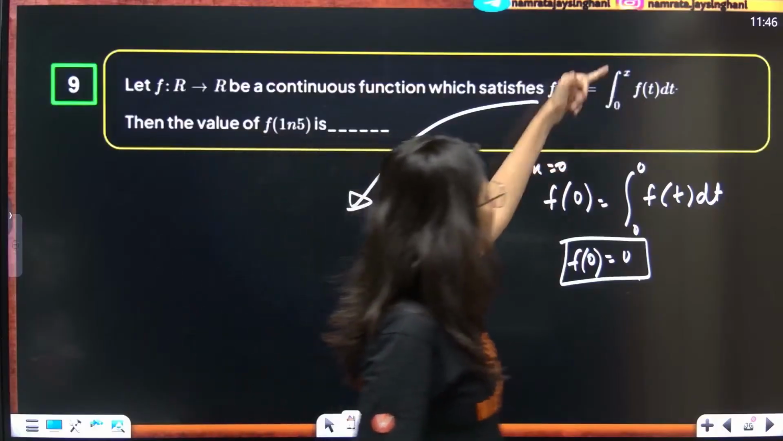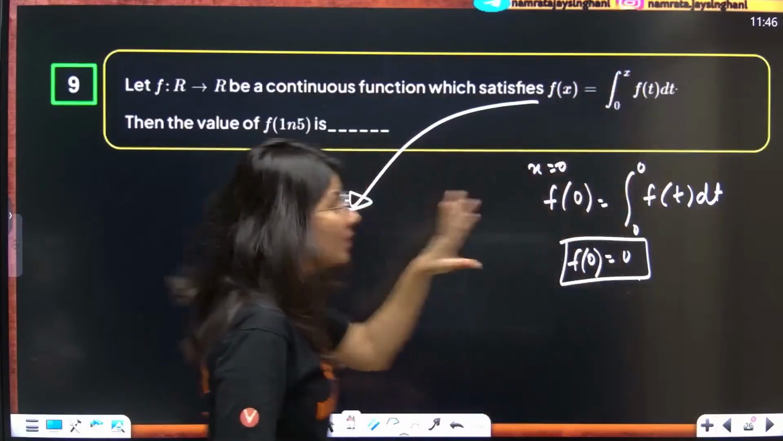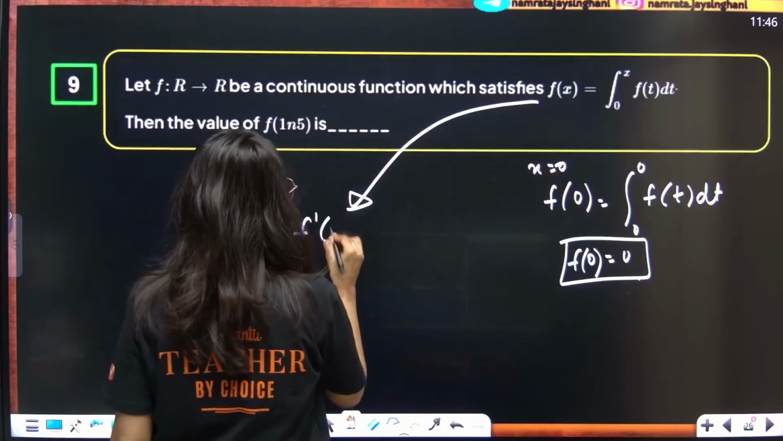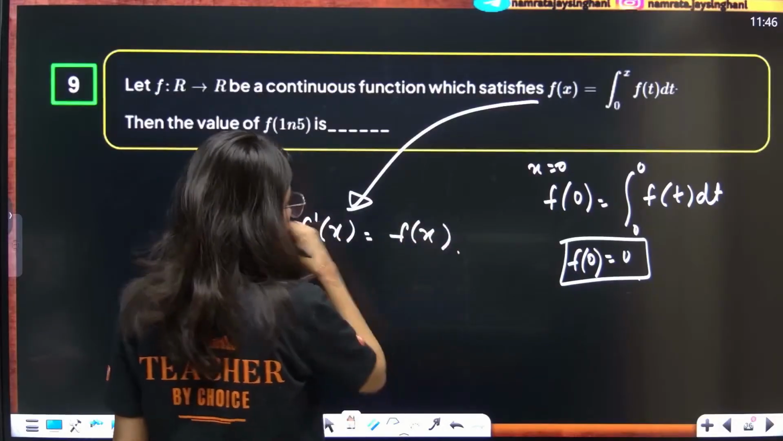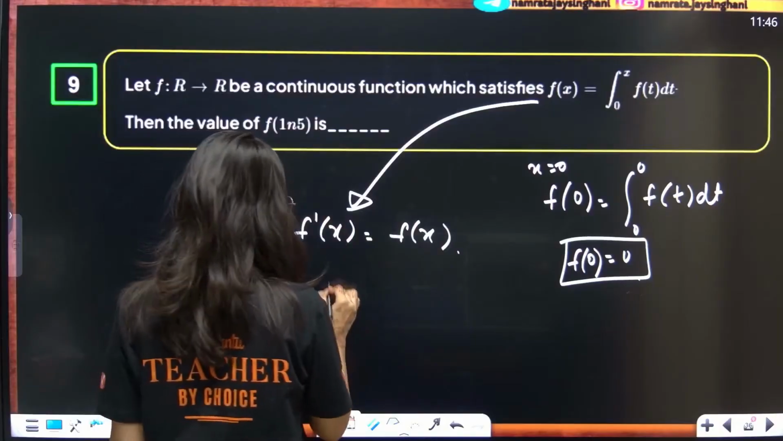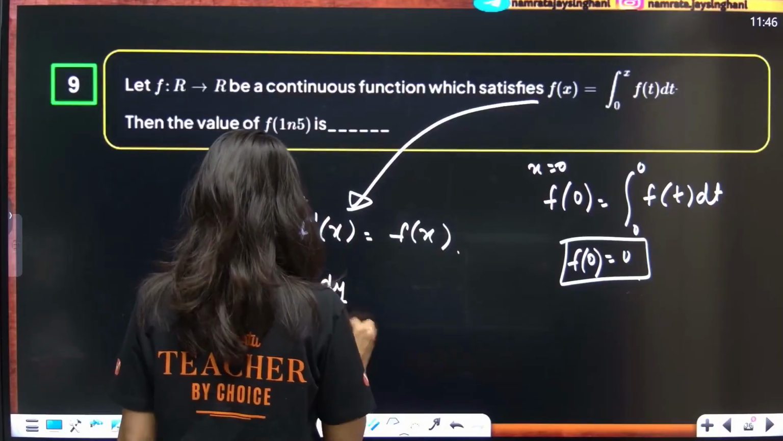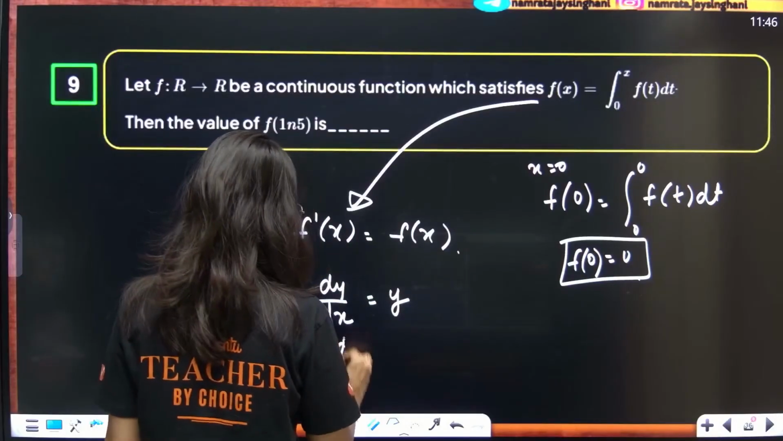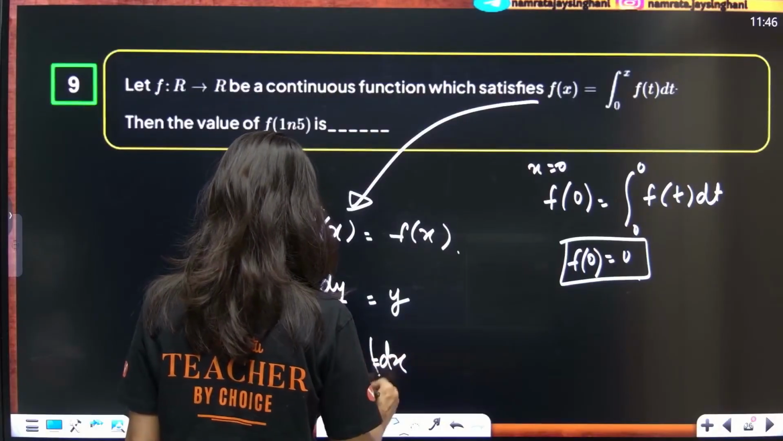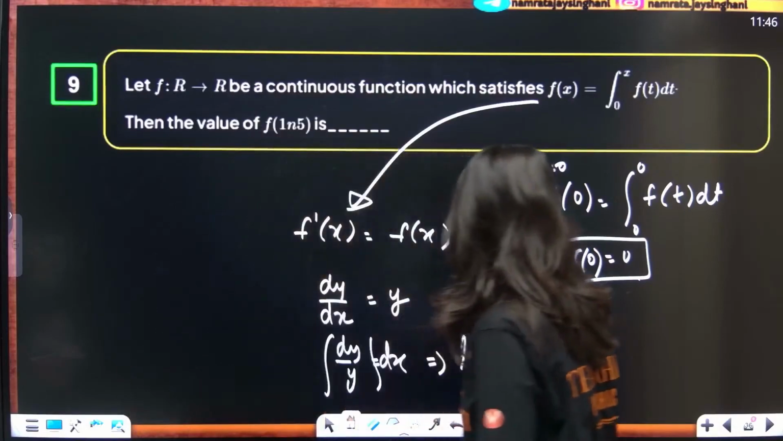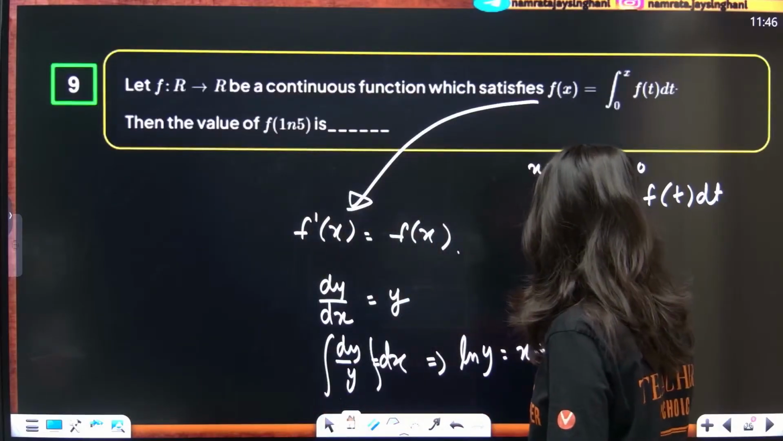F(x) is equal to the integral from 0 to x of f(t). By Leibniz theorem, when we differentiate, f'(x) is equal to f(x), or dy/dx is equal to y. You can write dy/y is equal to dx. Integration gives log of y is equal to x plus c.